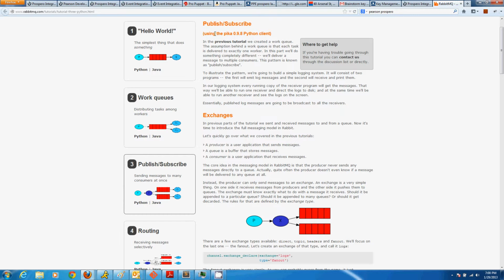What RabbitMQ really does is it works in exchanges. When you're a producer of a message or a publisher of a message, you don't actually interact with the queue itself. What you do is you're actually interacting with the exchange.